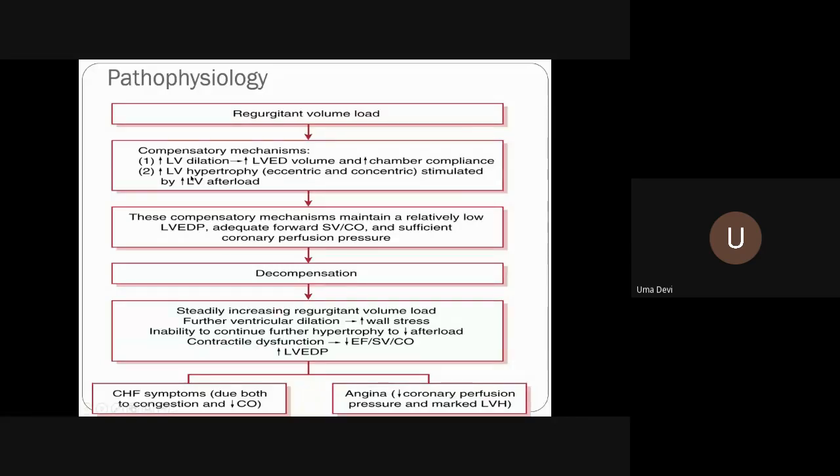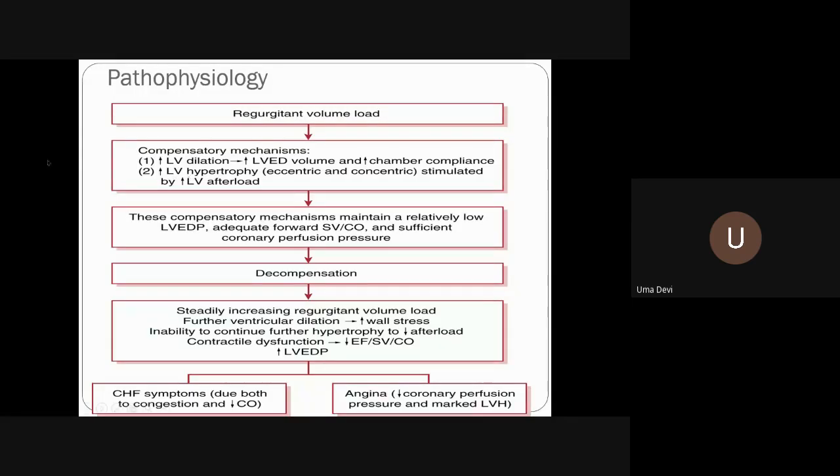So what will be the apical impulse in aortic regurgitation? Downwards and outwards. Yes, it will in fact be in the seventh intercostal space, 3 to 4 centimeters out, almost up to the anterior axillary line. And at post-mortem, when they see the heart, it may almost weigh up to 1 kg. That much hypertrophy, eccentric and concentric, occurs because so much blood is regurgitated back and then again pumped.